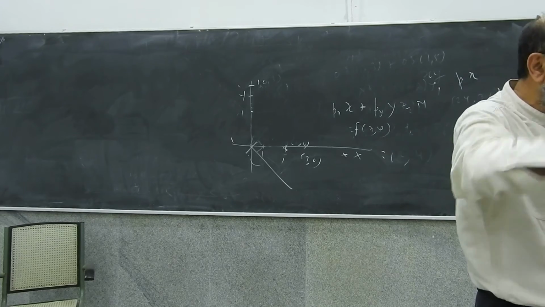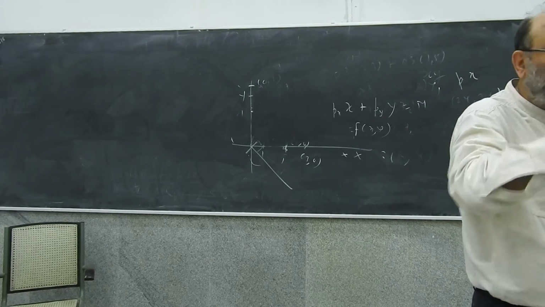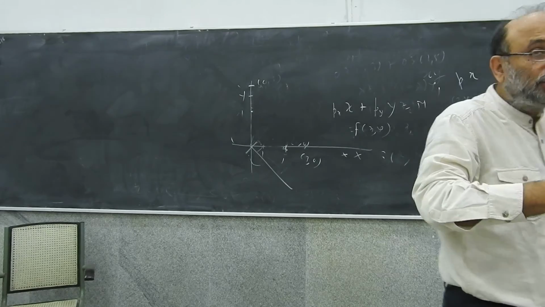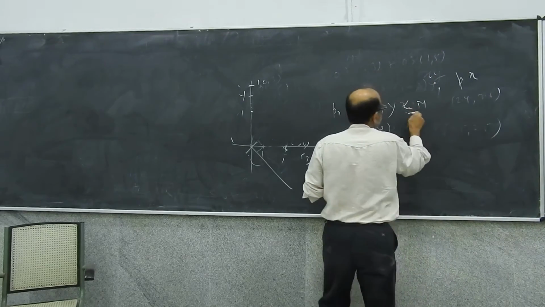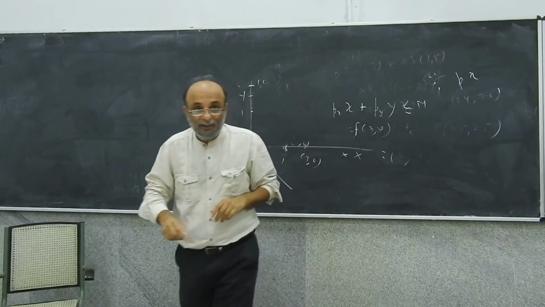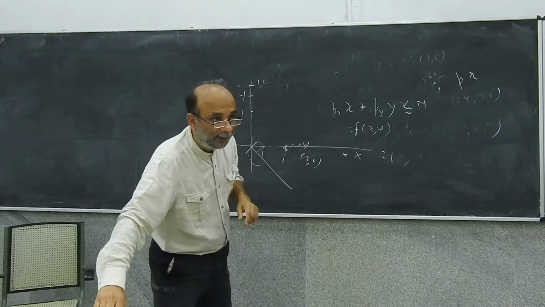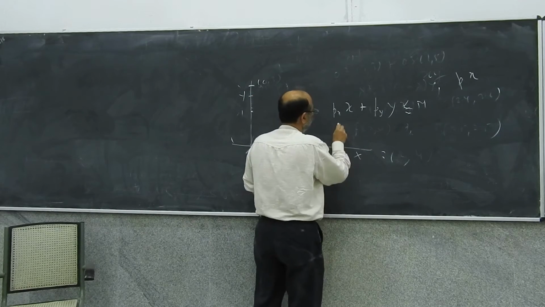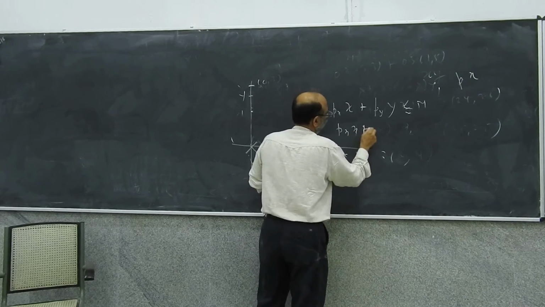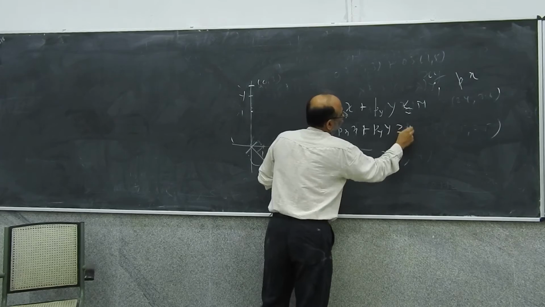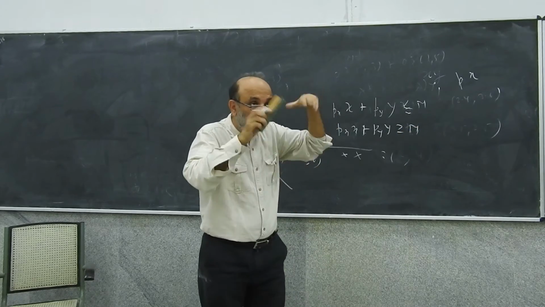Two closed sets, right? Sure? So what will that closed set be? One of those closed sets will be this. And the other closed set will be there. There are two closed sets.